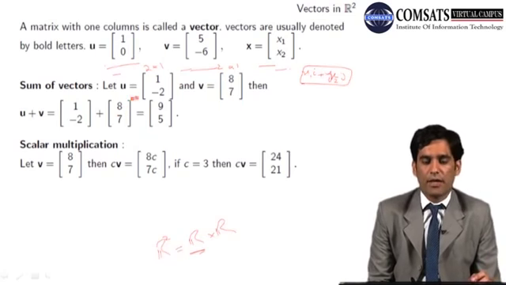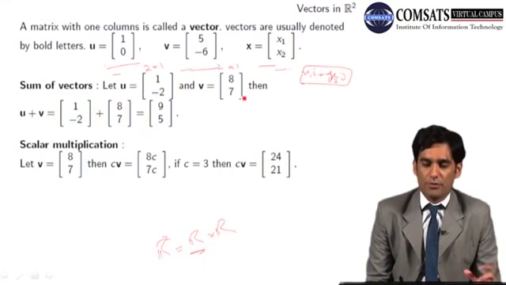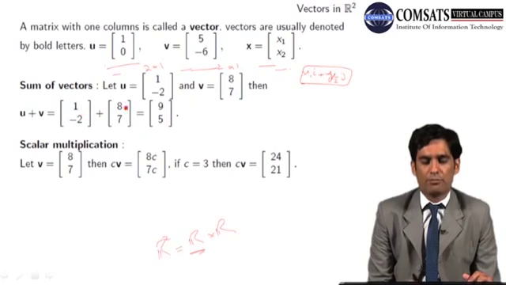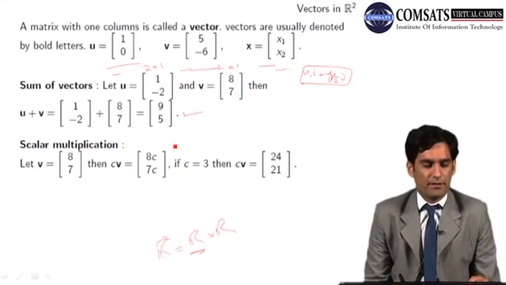If u equals 1, minus 2 and v equals 8, 7, these are two vectors from R2, then u plus v is the column matrix 1, minus 2 plus the column matrix 8, 7, and we add the corresponding entries. 8 plus 1 equals 9, minus 2 plus 7 equals 5, hence this is the answer.